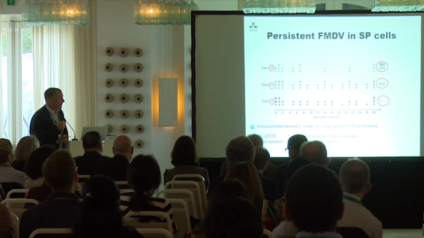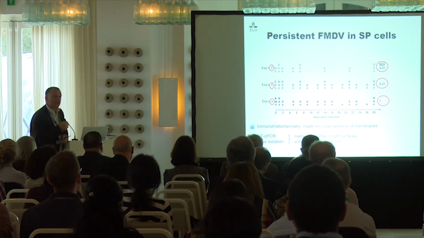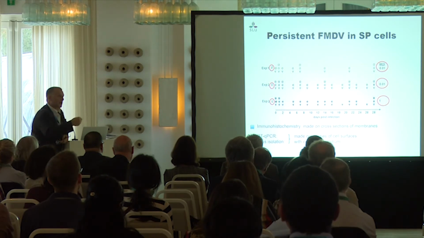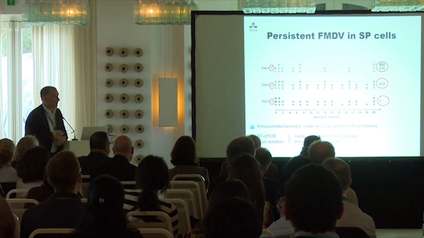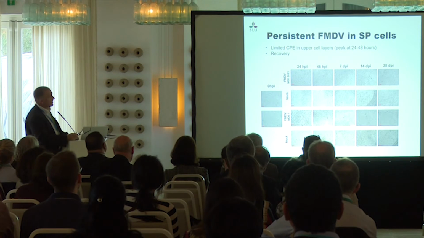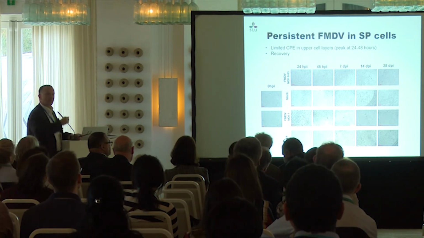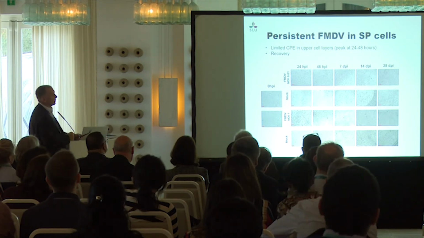We have also done RT-PCR on this. We could also do immunochemistry to see the virus, and some of these inserts were spared to provide to Florian and Michael to run some proteomics and transcriptomics, and they will present the data after. These are pictures of the upper layer from the top following infection at different MOI, with their respective controls.